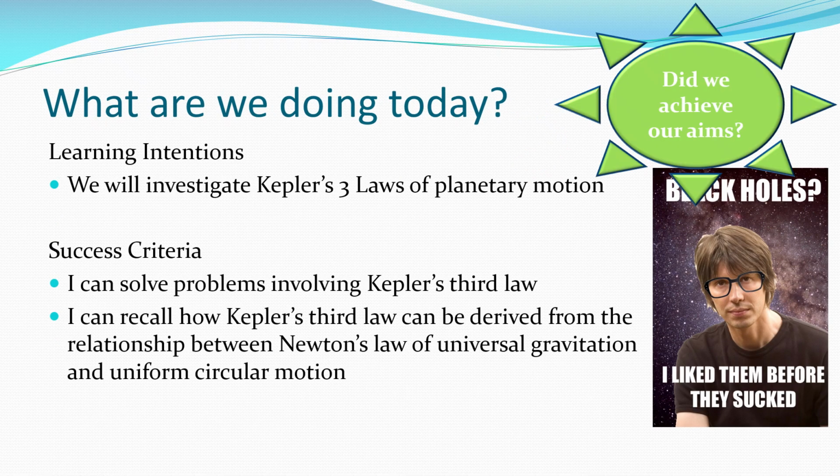Right, that brings us to the end of what we want to talk about. Don't forget, we've got 3 laws. Do you need to know them? Absolutely, you need to be able to recite the 3 of them. Do you need to be able to do the calculations? Absolutely. Do not forget, T squared over R cubed is constant for any planetary system, any solar system, because it depends on the mass of the large object, which is the Sun.